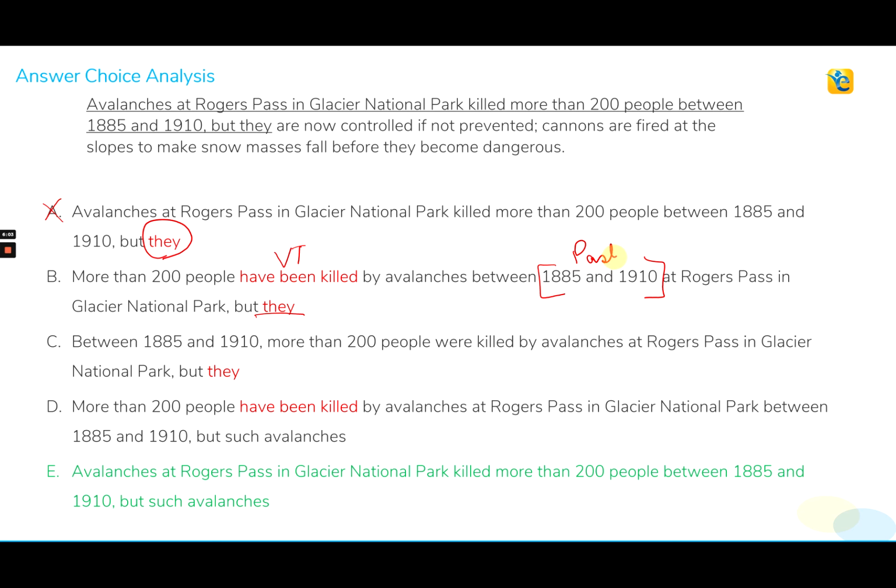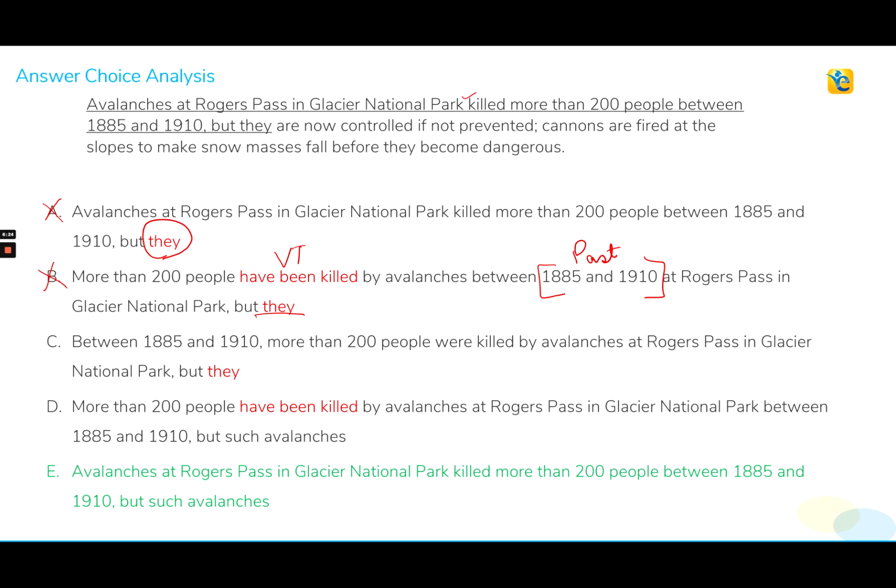So we cannot use any form of present tense to talk about the events that took place in this past time frame. So we need the simple past tense verb as we see in the original sentence, killed. So these are the two errors that make choice B incorrect.